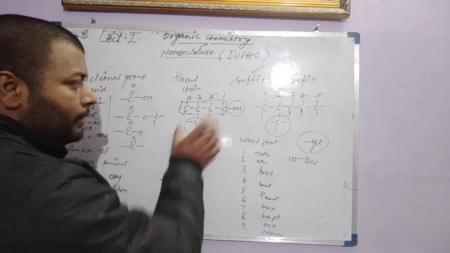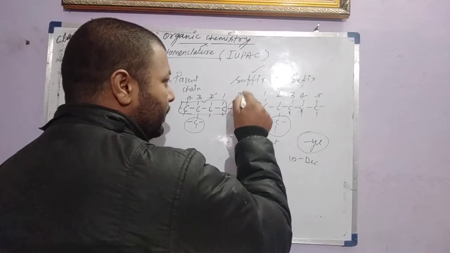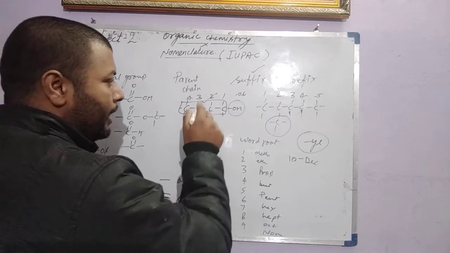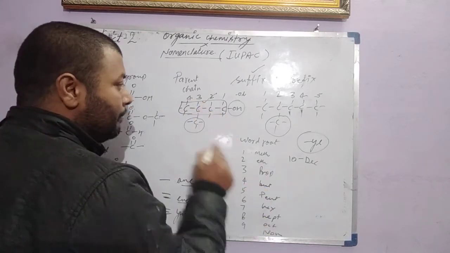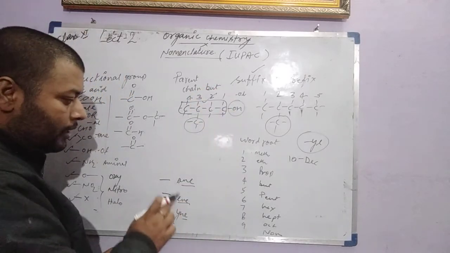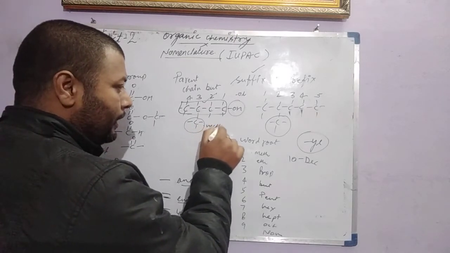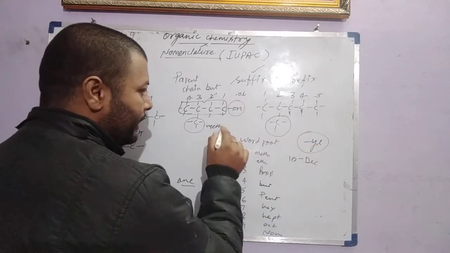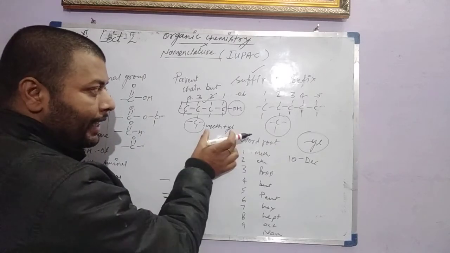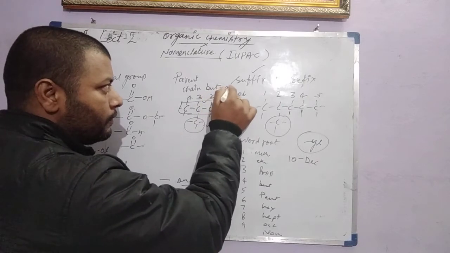So look at the naming. In this compound, in this molecule, we have one functional group called alcohol, and for that we use the suffix -ol. The parent chain has 4 carbons, for which we use the word but. There is a single bond, so the bond suffix will be -ane, and one branch of 1 carbon only, so meth, and the branch suffix is -yl, methyl. So the name will be methyl, ol, but, and for single bond we have -ane.